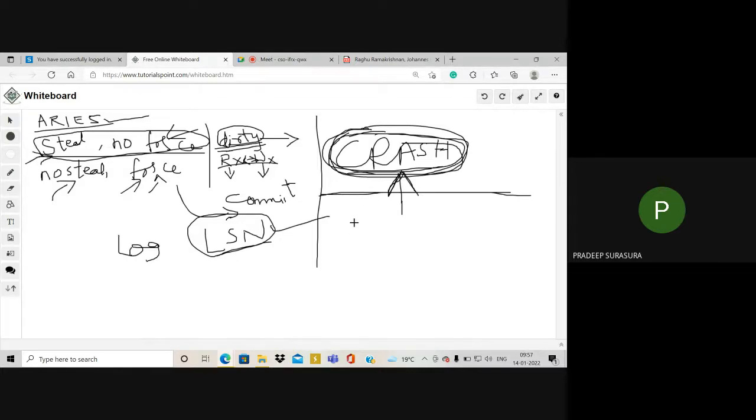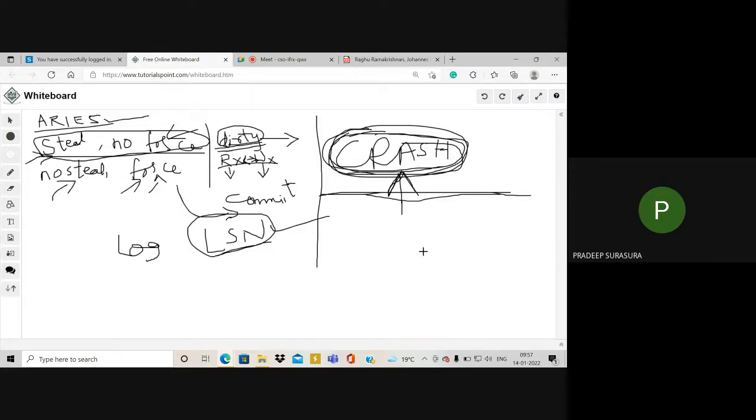One such algorithm is called the Aries algorithm. Now we have committed and uncommitted data. Committed data means data that is permanently stored or saved. But there might be transactions which are uncommitted. Uncommitted means transactions that are still executing, and at the time of execution the failure may arise.